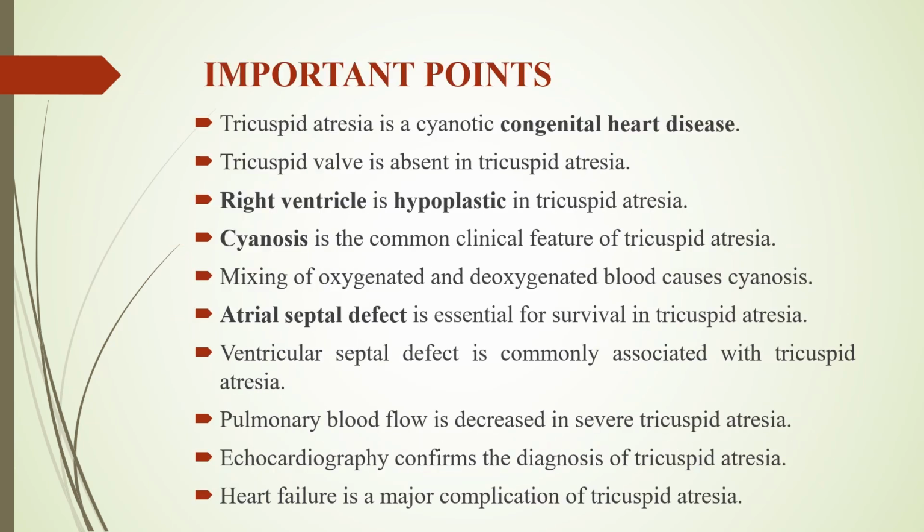And some important points regarding this condition: the tricuspid atresia is a cyanotic congenital heart disease. Tricuspid valve is absent in the tricuspid atresia and right ventricle क्या रहेगा hypoplastic because उसका work ही नहीं हो पाएगा. So जो tissues हैं they will underdevelop. Cyanosis is a common clinical feature of this condition. Mixing of oxygenated and deoxygenated blood causes the cyanosis.